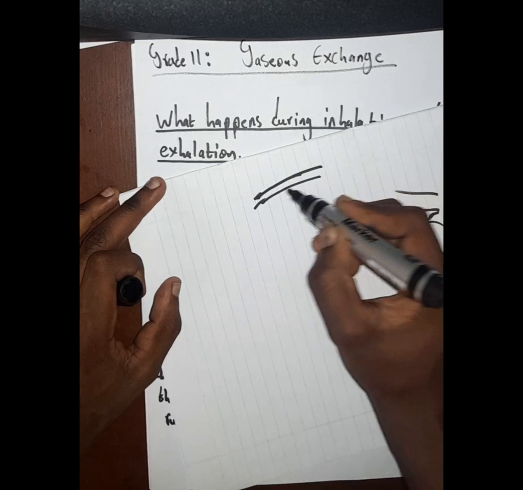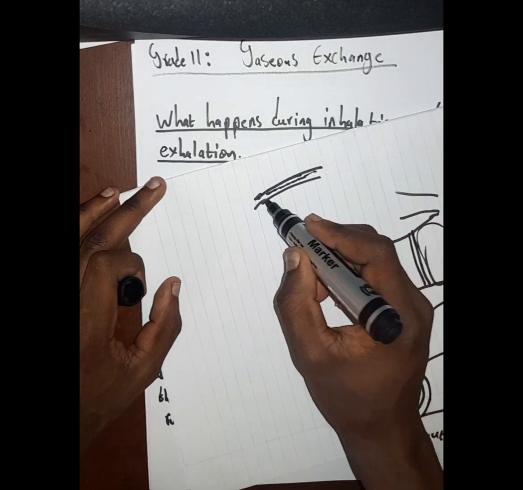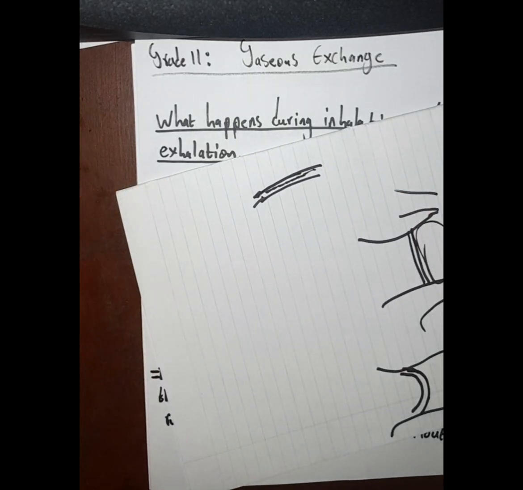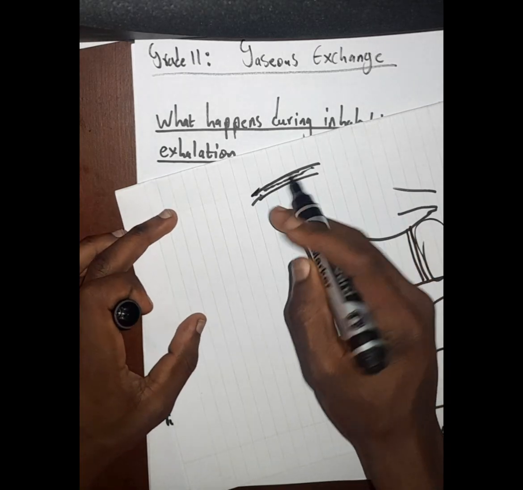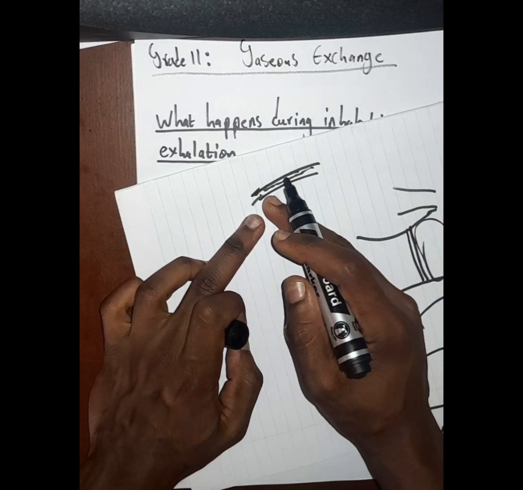It is found inside what? Inside the membrane. Now, as you inhale, remember the rib cage is also what? The rib cage is expanding, increasing what? The volume. Now, even with this membrane, the same thing is occurring.